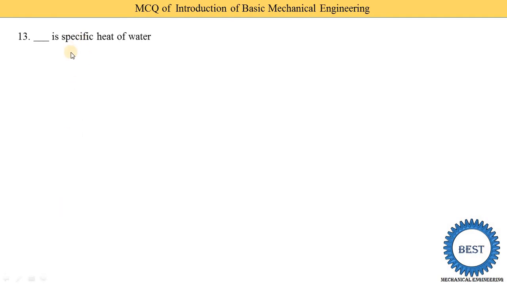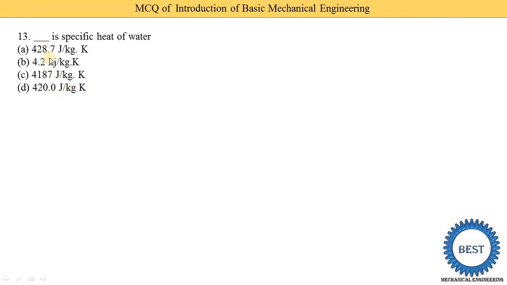Fill in the blank: specific heat of water. What is the value of specific heat for water? First option is 428.7 joule per kg Kelvin. Option B is 4.2 kilojoule per kg Kelvin. Option C is 4187 joule per kg Kelvin. And option D is 420 joule per kg Kelvin.